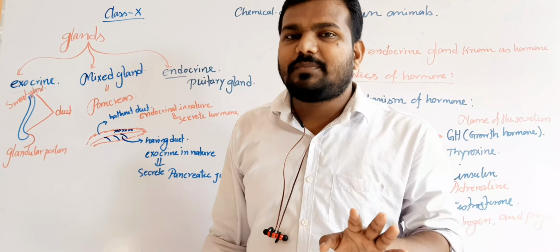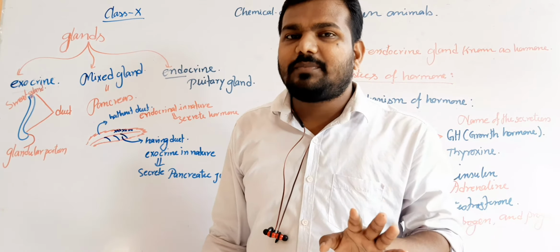If we observe the structure of the pancreas, it is a leaf-like structure which is associated with our alimentary canal. One portion of the pancreas has a duct, a tubular portion having an anterior opening. This portion is exocrinal, the outer secretive in nature.